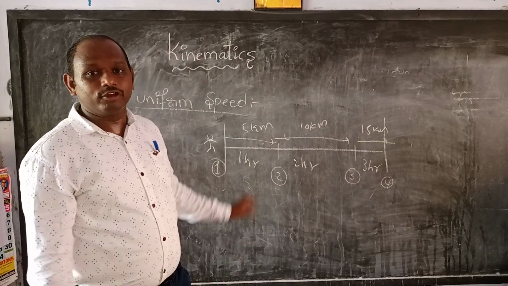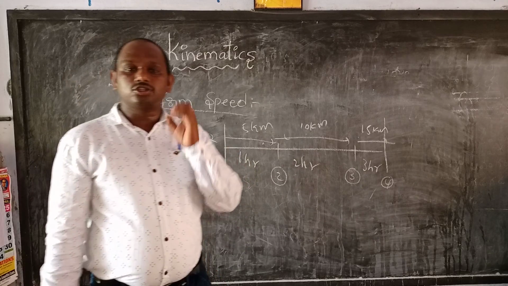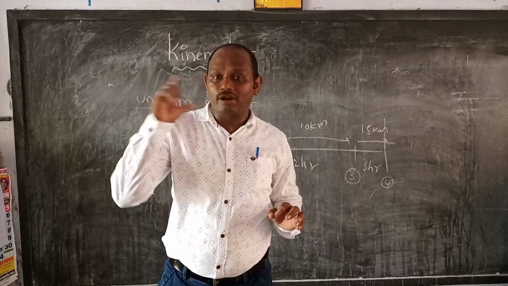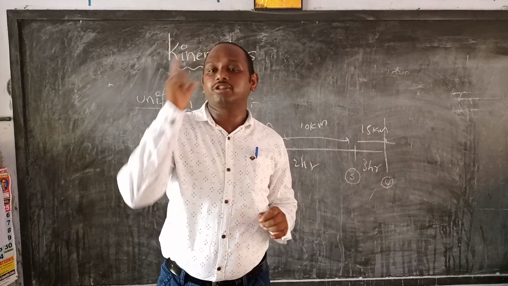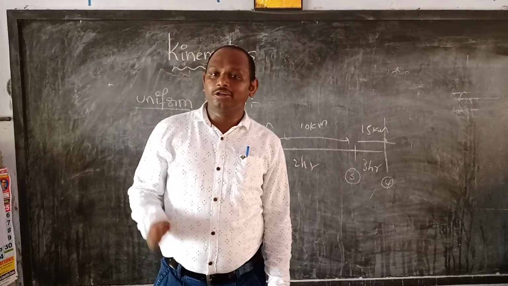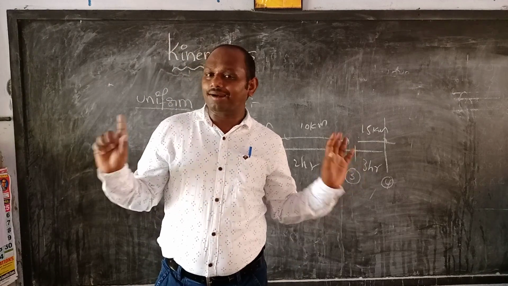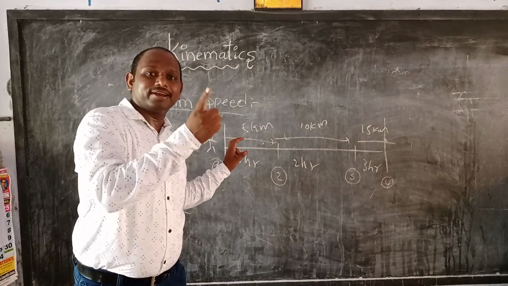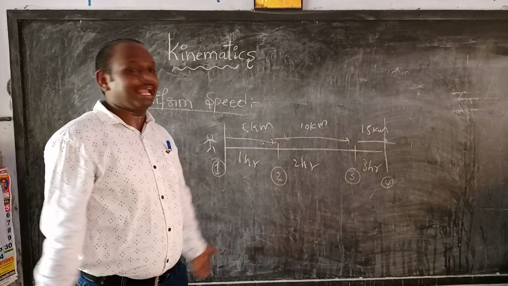What are examples of uniform speed? The earth revolving around the sun is one example. Next, a wall clock, which we have in our homes. The wall clock is also uniform speed, equal distance and equal time.